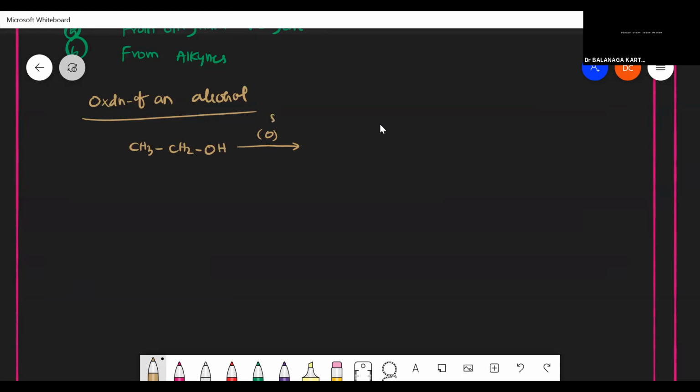If I'm using a strong oxidizing agent, I can get CH3COOH, carboxylic acid, as a product. Suppose for the same reactant, if I use a weak oxidizing agent like PCC, PDC, we learned about all those things. There is pyridinium chlorochromate, pyridinium dichromate, like that. So if you use this, you'll be getting CH3CHO.